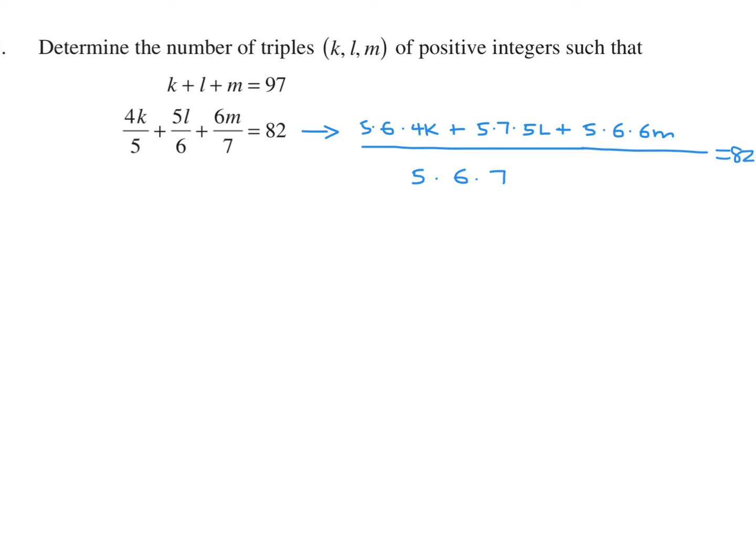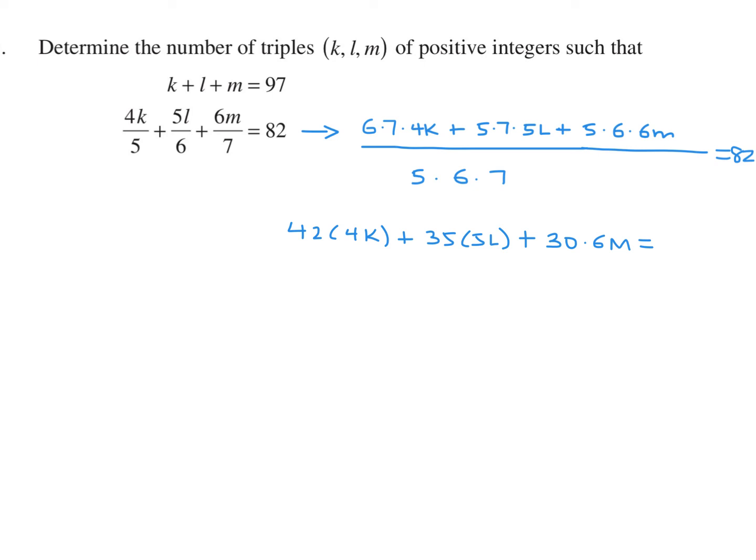Okay, let's move through with this math here. So 5 times, this should have been 5 times 7. Sorry about that. 6 times 7, actually. That's okay, as long as I catch it early. So this becomes 42 times 4K. This is 35 times 5L. And this is 30 times 6M. It's just basically adding fractions.